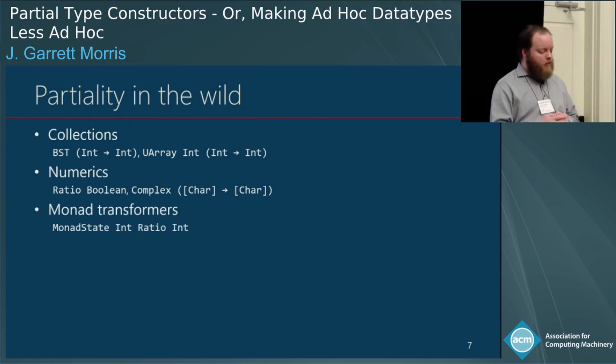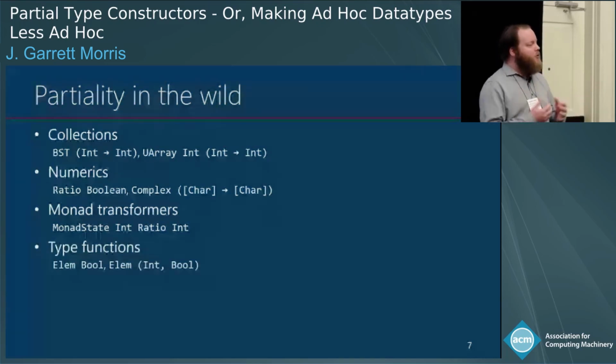We've got monad transformers, right? And the second argument to a monad transformer is a model of the underlying computation, right? So StateT Int [] Int combines state and non-determinism, and StateT Int Ratio Int combines state with